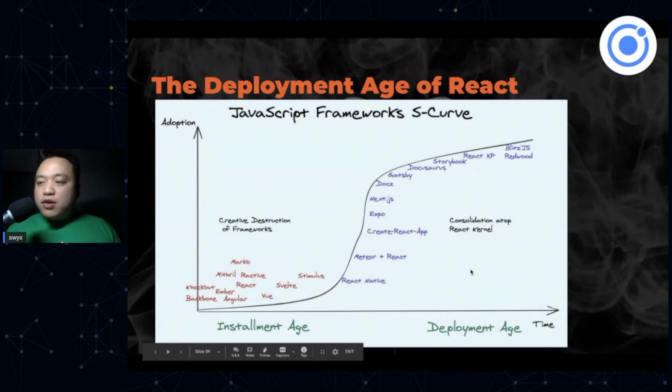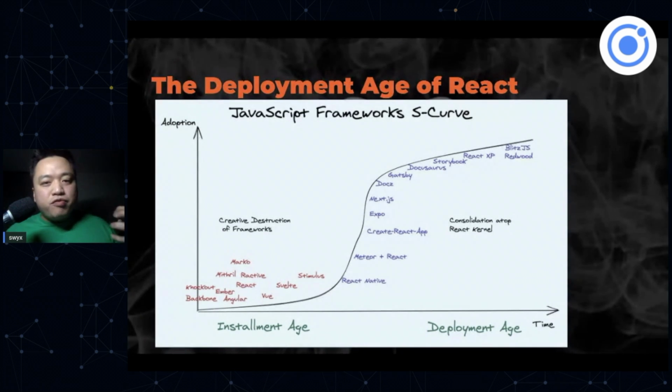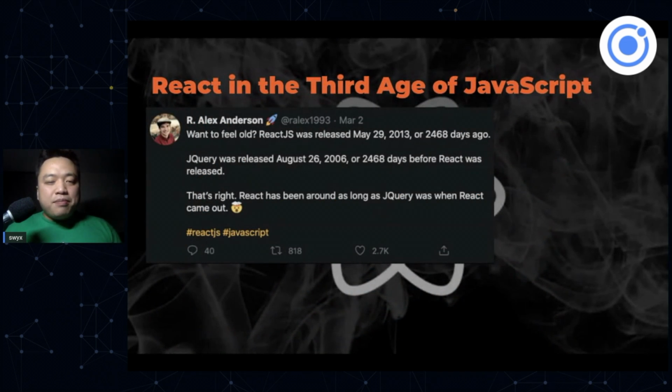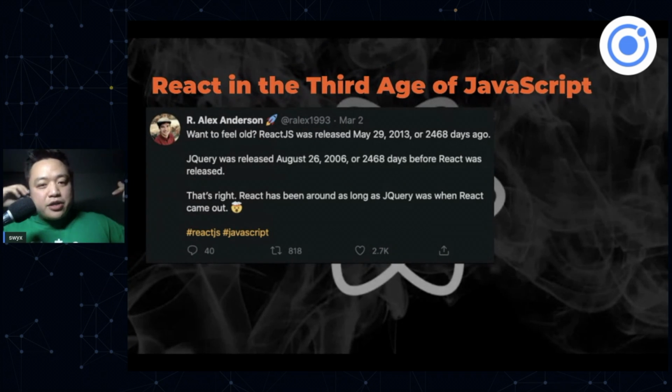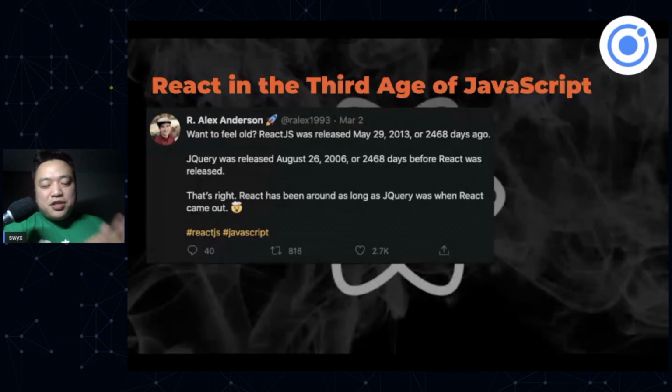If you view React as an operating system for your apps, then we're consolidating and building distros of React on top of React itself. In a broader historical JavaScript context, React this year actually passed the age jQuery was when React was released, right? So is something else going to come out and kill React right now? But jQuery never really went away. It just got absorbed into the platform, and that's a very interesting feature for React. If that ever comes about, I don't know that it will.